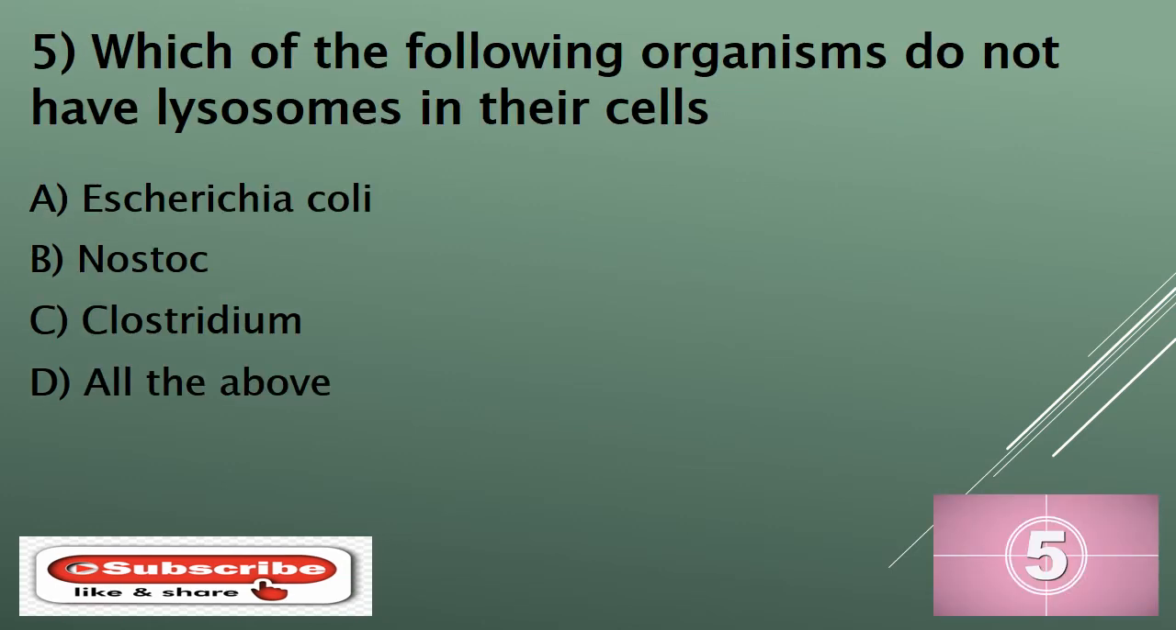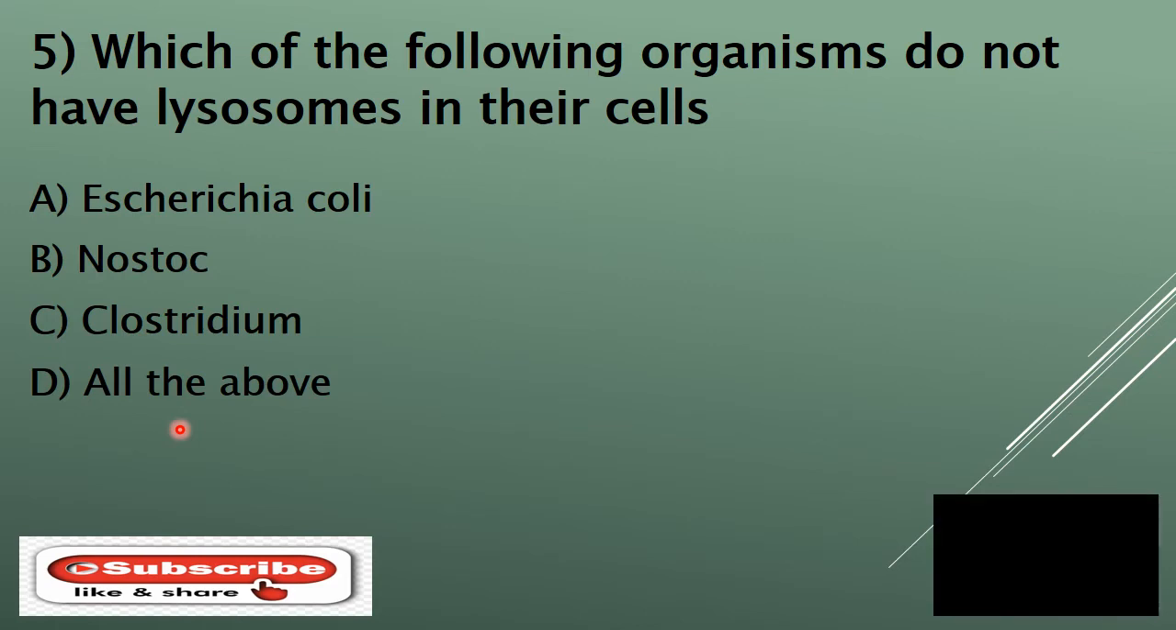Question number 5. Which of the following organisms do not have lysosomes in their cells? And the options are A. E. coli, B. Nostoc, C. Clostridium, or D. all the above. And your time starts now. So the correct answer is D, all the above. Lysosomes are found in animal-like eukaryotic cells, and they are rarely found in plant cells. They are completely absent in prokaryotic cells, which are E. coli, Nostoc and Clostridium. They all are prokaryotes.